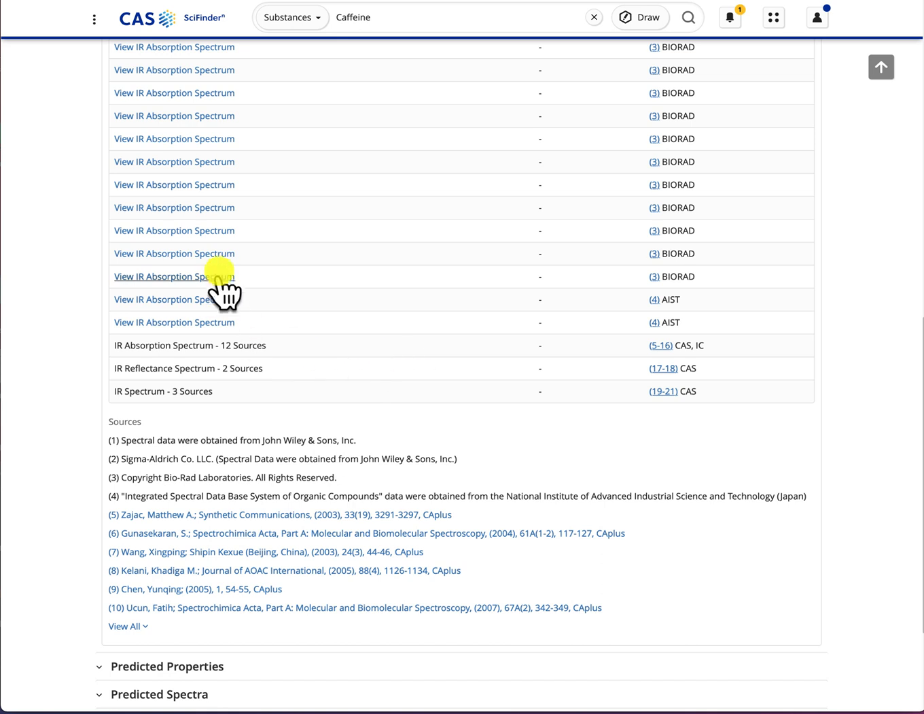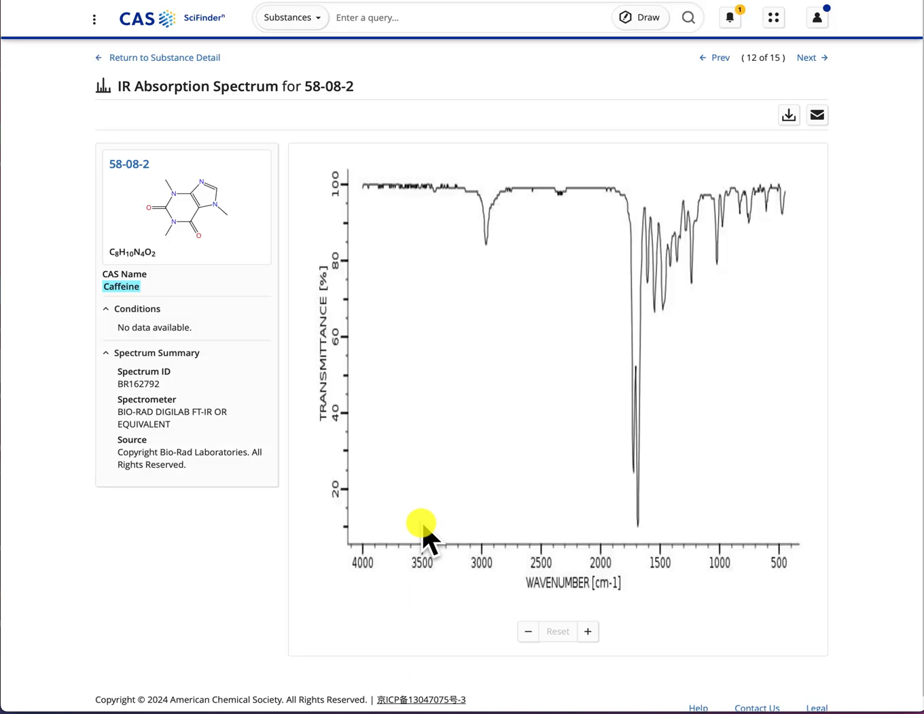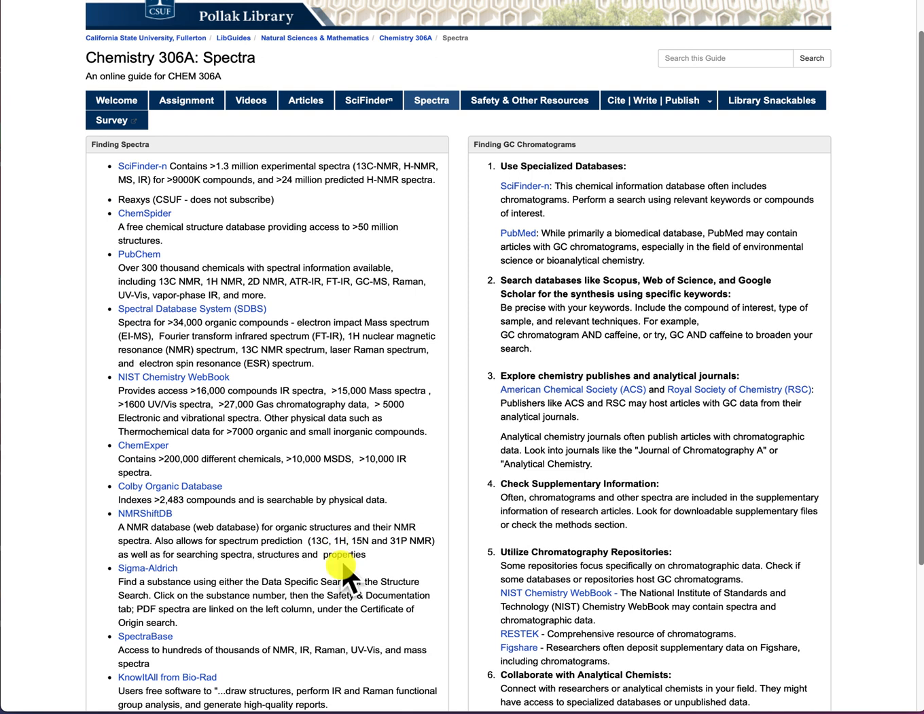If I click on one of these, say View Absorption Spectrum, this will bring up the spectrum of your substance directly, and you can download it or email it to yourselves. Okay, so if I go back, there are also other resources that you can use for finding spectra.